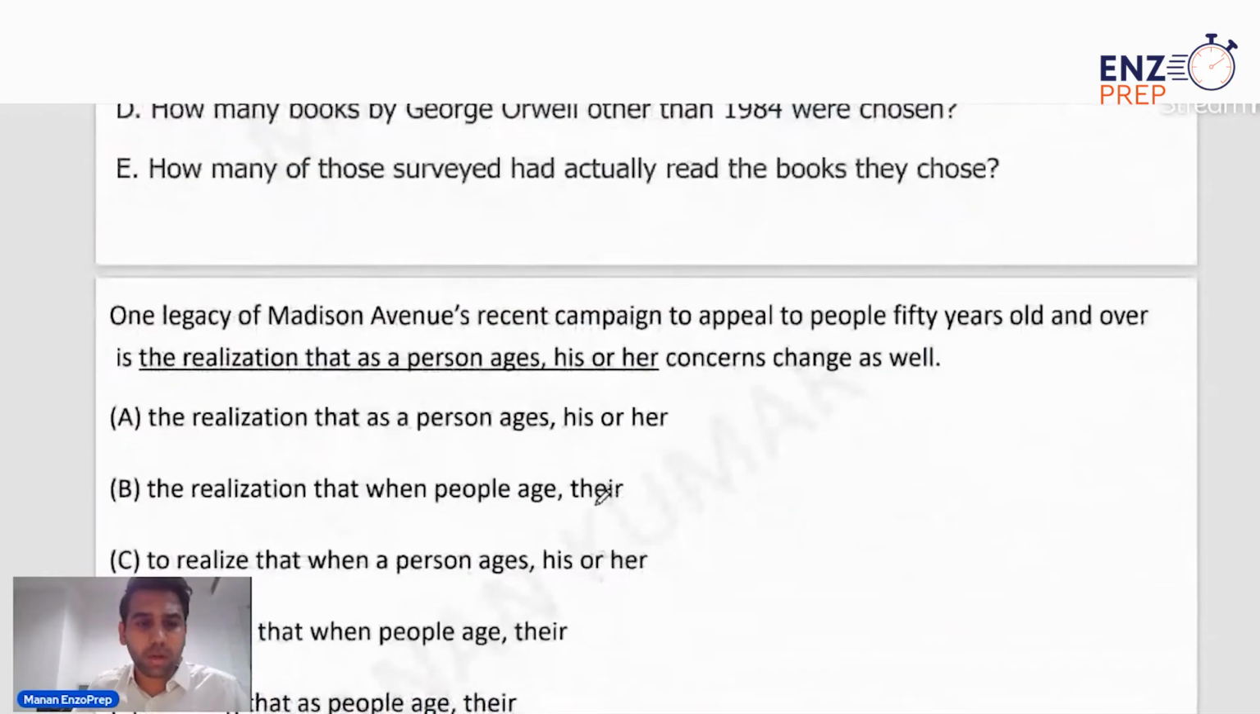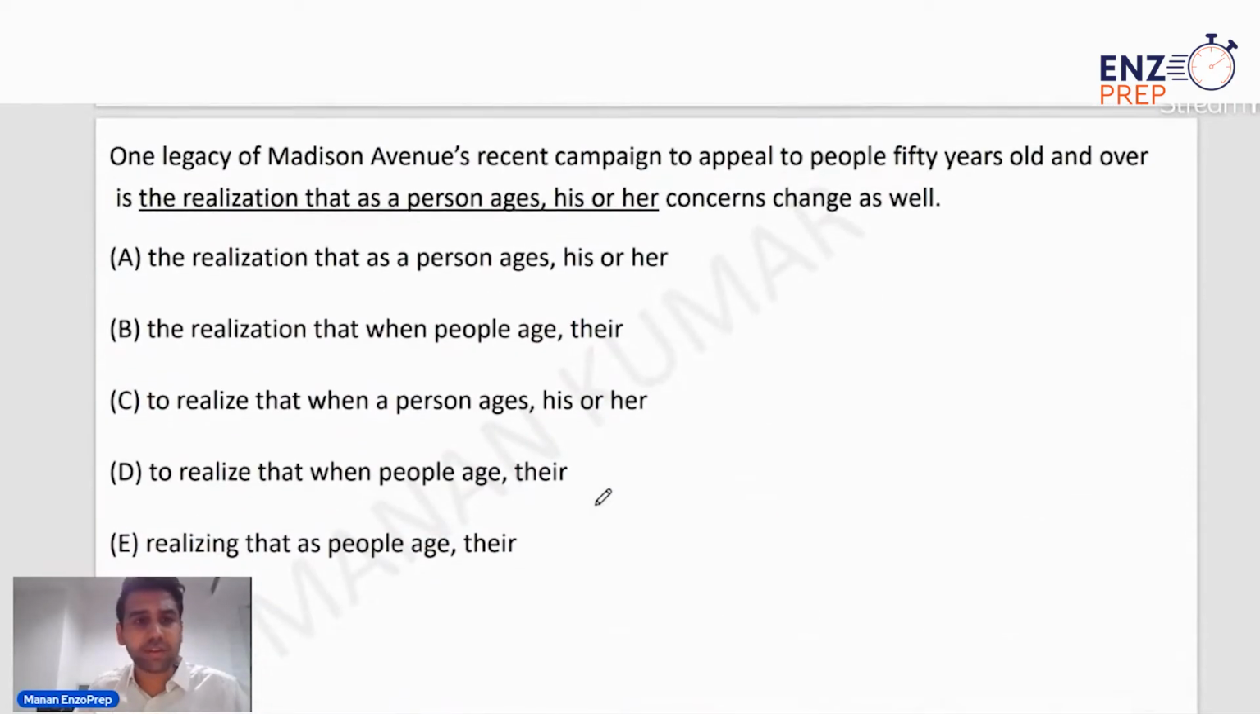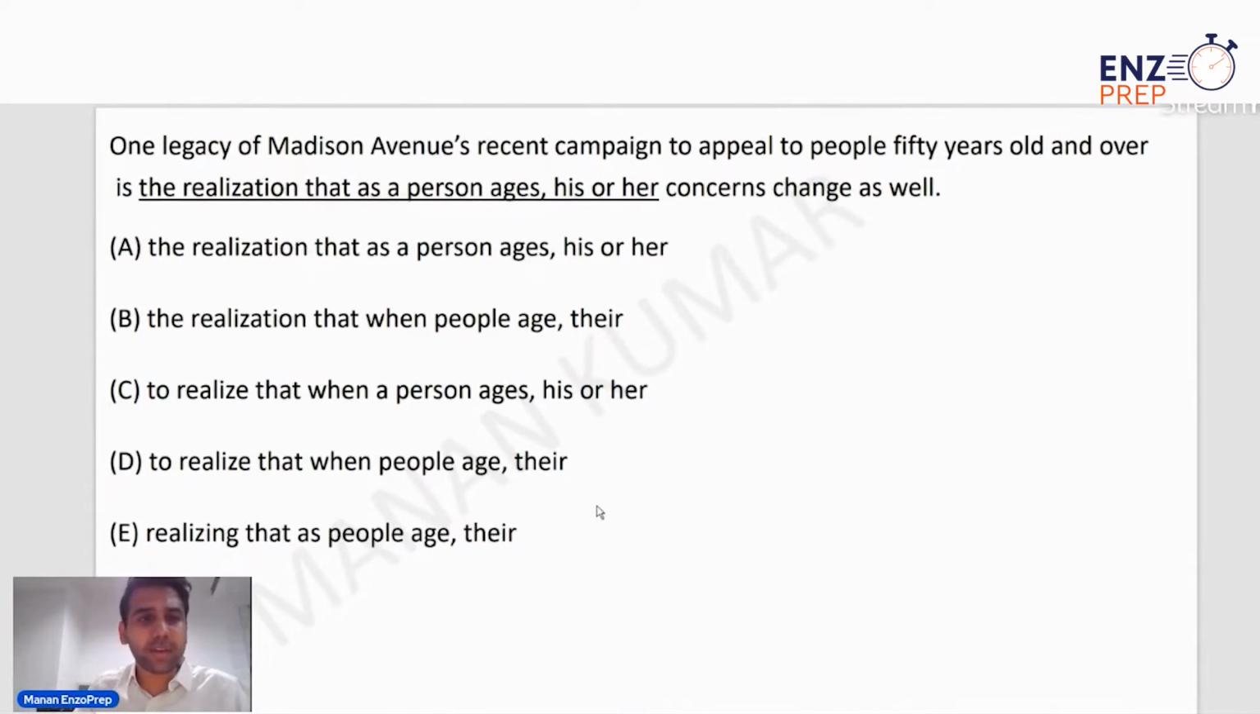Let's take up one more question on sentence correction here. I'll give you a second to quickly go over this and see what answer you would pick for it. It doesn't test you on much grammar, to be honest. It's more to do with meaning. So see what option makes the most sense to you over here.